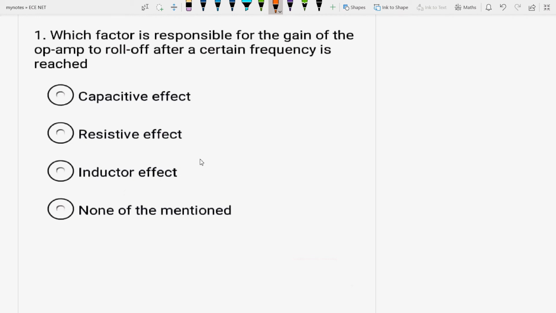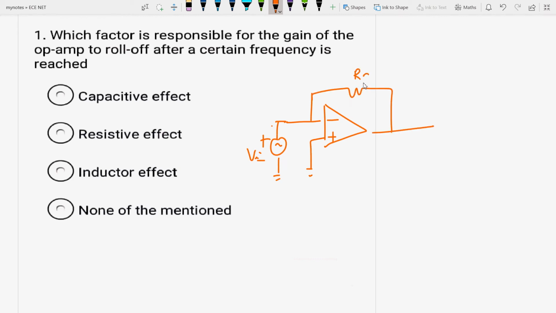See, the gain of the op-amp rolls off due to the presence of capacitive component. You know, you have an op-amp. This is your op-amp, inverting, non-inverting. It might be an inverting op-amp, or it might be a non-inverting op-amp, whatever it is. It might have a negative feedback or a positive feedback.